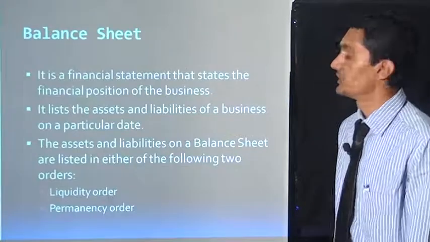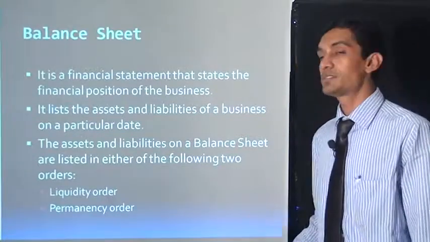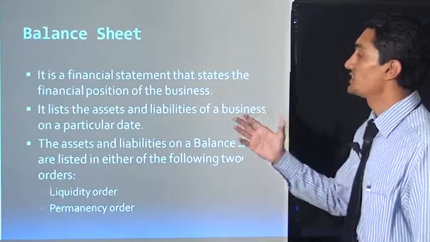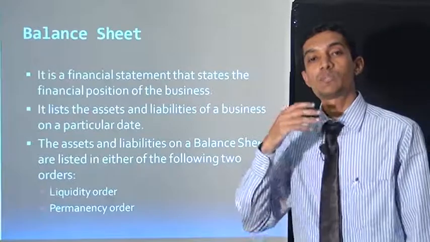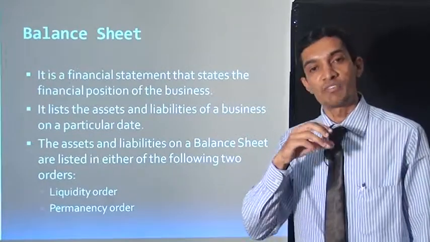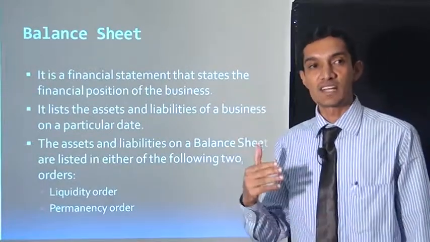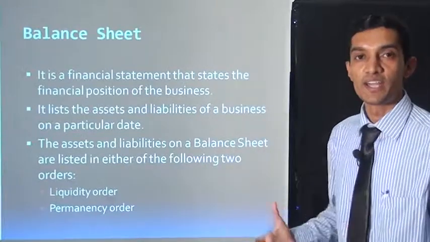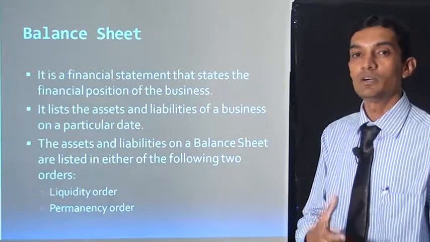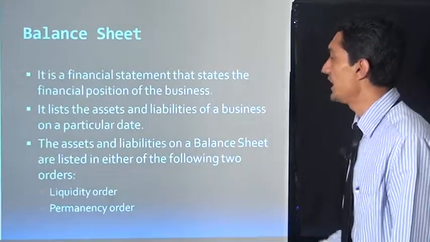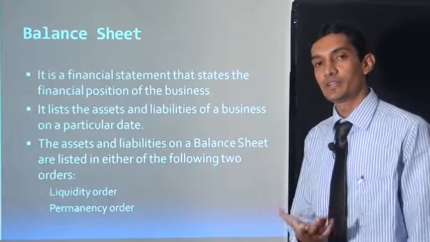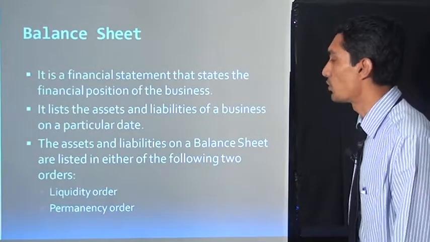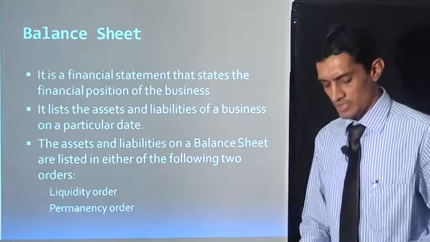Now move on to the next, the balance sheet. What is a balance sheet? It is a financial statement that states the financial position of the business. What types of liabilities are there for a particular financial year? What types of assets are there in a particular financial year? The balance sheet lists the assets and liabilities of the business on a particular date. The assets and liabilities of a balance sheet are listed in either of the following orders: liquidity order or permanency order.